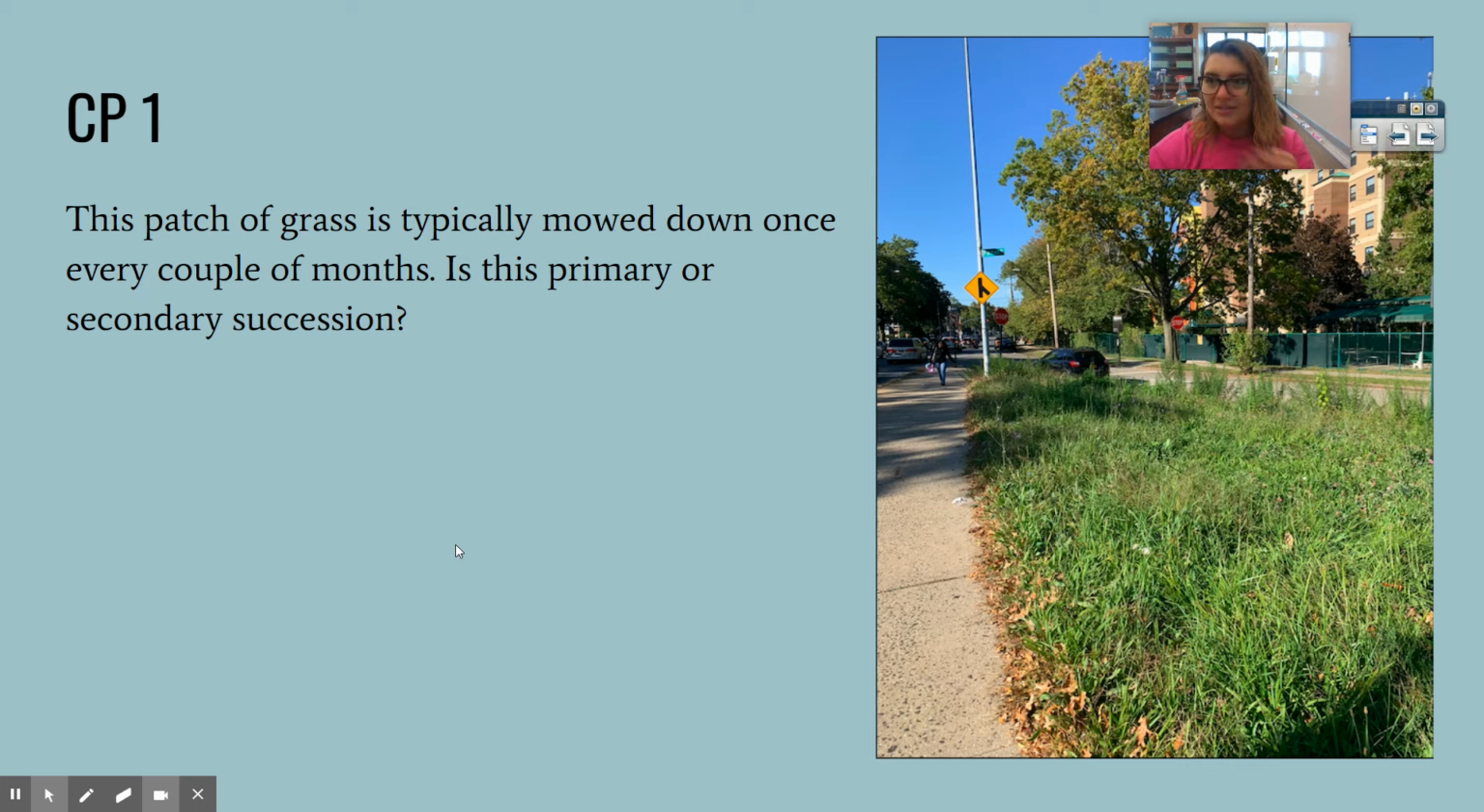I don't know if you guys know where this picture is. This is across the bridge on the way to the 5 train, and it's typically mowed down once every couple of months. So would mowing it down be primary or secondary succession? Answer either in the YouTube comments or on Google Classroom.